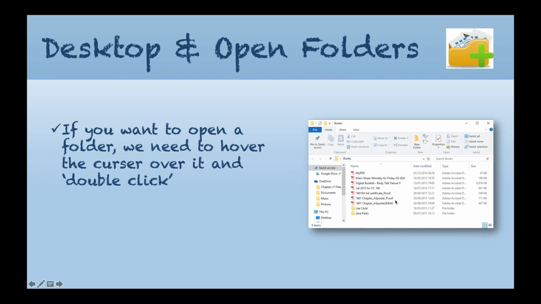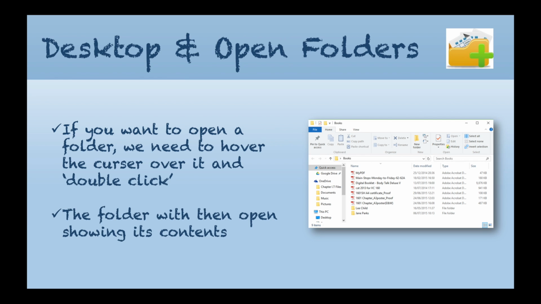If you want to open a folder, we will need to hover the cursor over it and double click. Once we double click, you will be presented with what's in that folder. As you can see here, we've got a folder open that says books. You will know what the folder is called by looking at the top of the window. And as you can see, I've got lots of folders, lots of PDFs in there with various topics. The folder will then open, showing its contents.